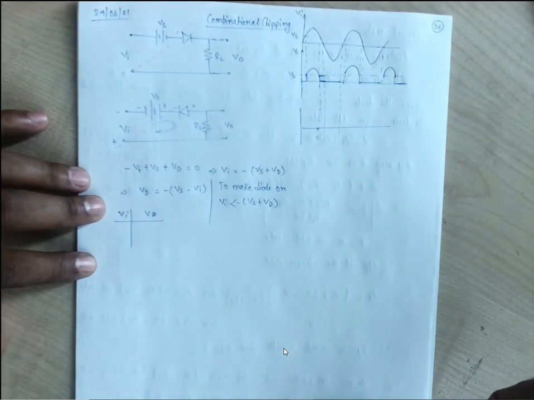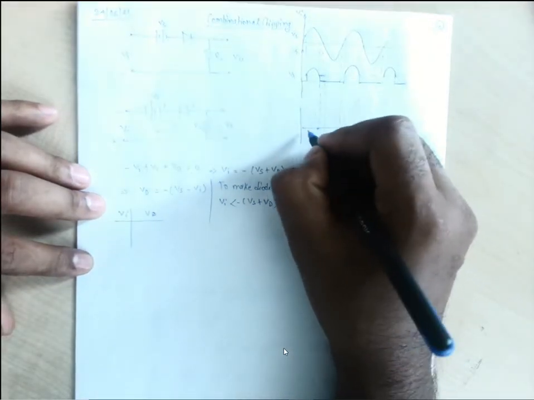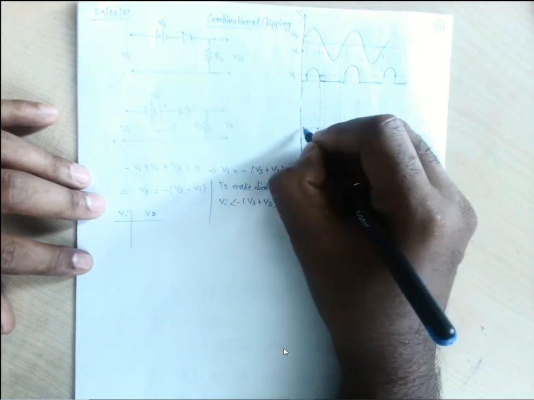So let us consider minus of Vs is minus 2 volt. I am just drawing here the input.